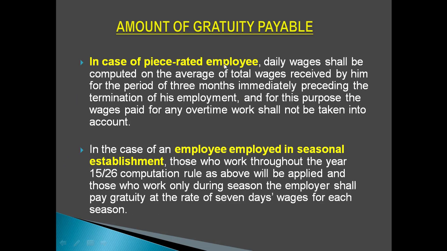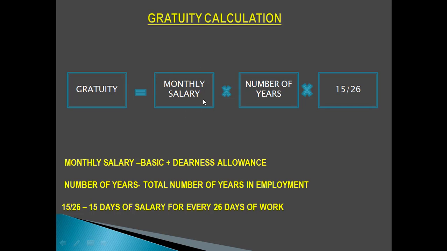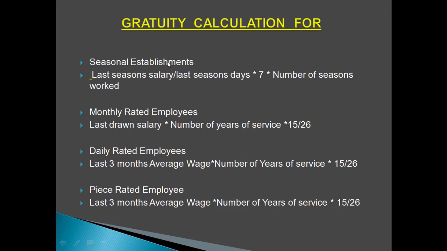Clear? And for a piece rated employee, how will this monthly salary be calculated? At the time when their service is being terminated, the average of the prior 3 months salaries will be taken as the monthly salary of the employee. Clear? For the piece rated system, the average of 3 months salary will be taken. And for seasonal establishments where the employee has worked throughout the season, this same formula will be used for gratuity calculation. And for those who have worked for a few seasons, 7/26 will be taken into consideration while calculating gratuity. Okay.